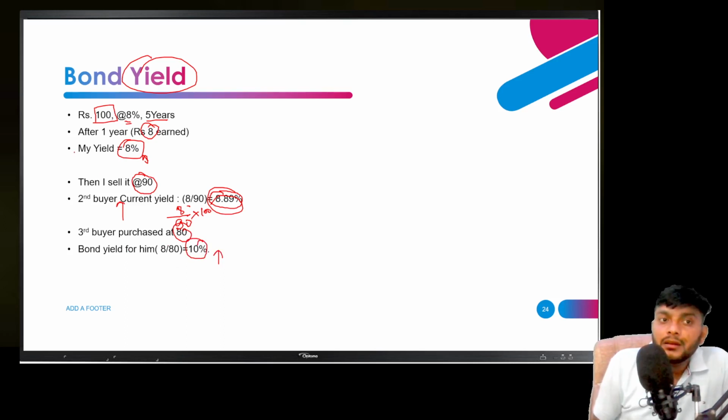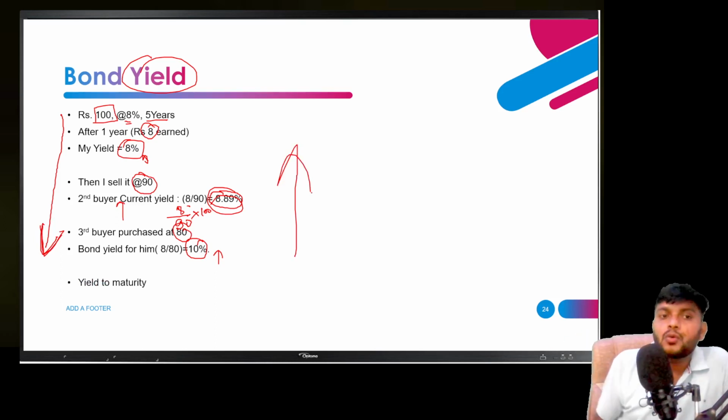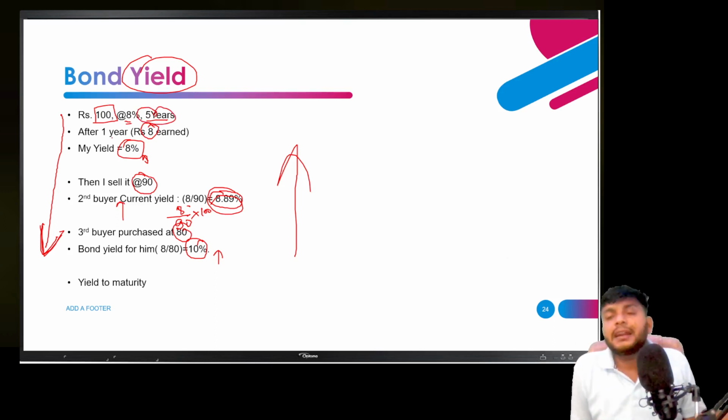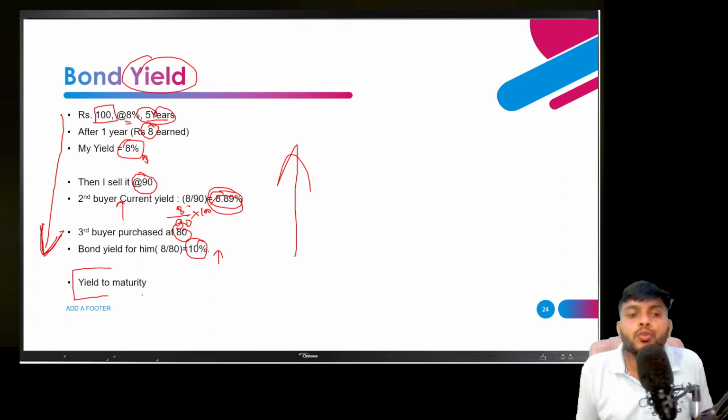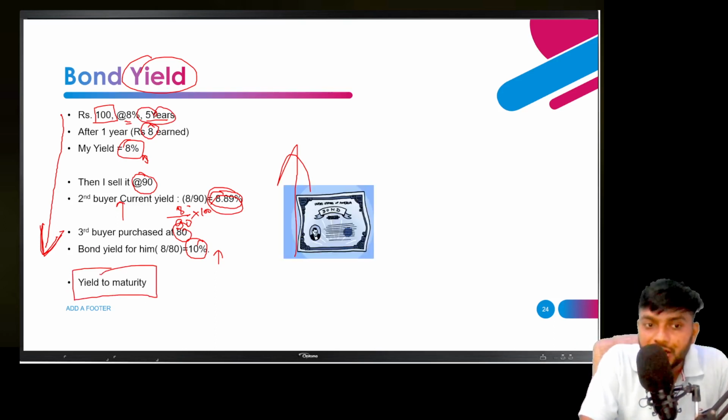So now, what is the pattern here? When the bond price is decreasing in the market due to some reasons, the yield on that bond is increasing. And if you hold your bond for 5 years, in the end, whatever earning you get is the yield to maturity.